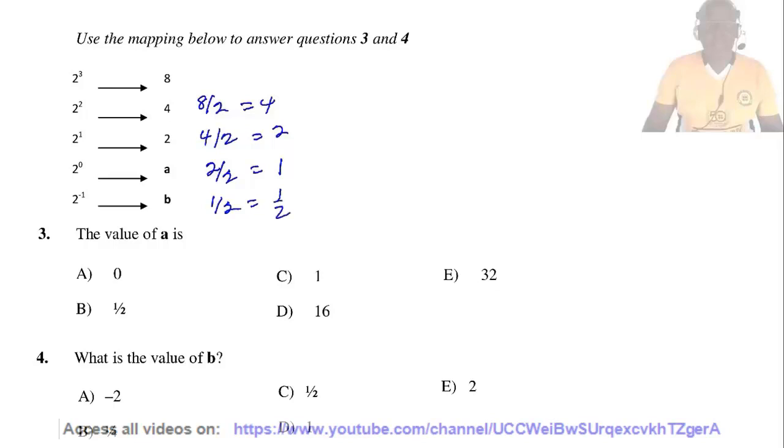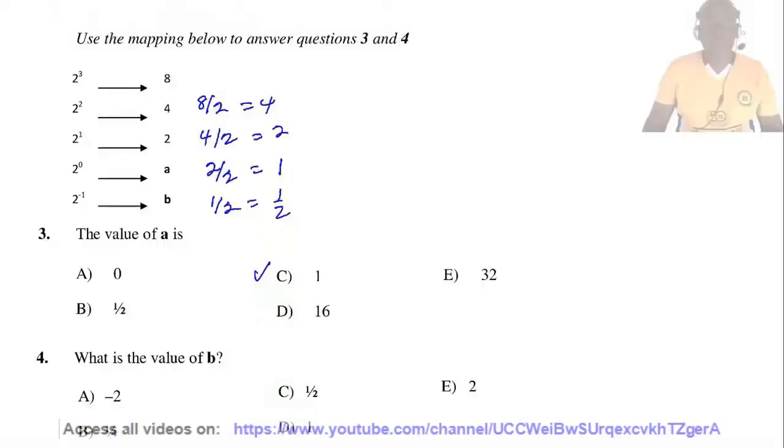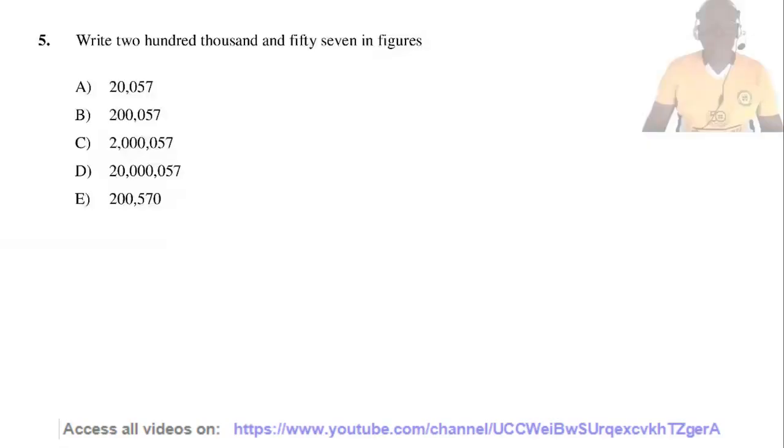So, question 3. What value is A? A equals 1. Question 4. What is the value of B? B equals half. Question 5. Write 200,057 in figures. The answer is B.